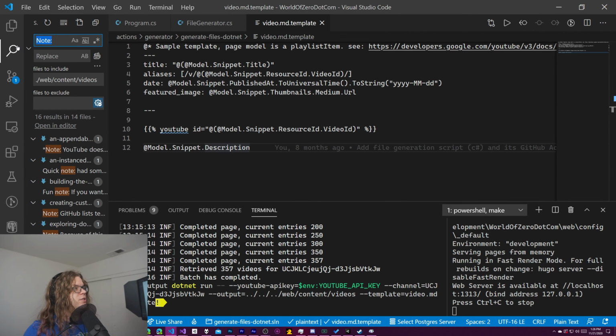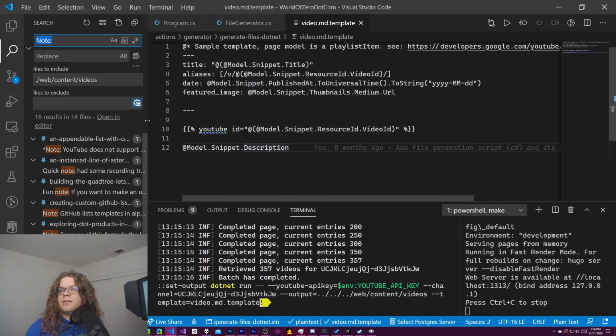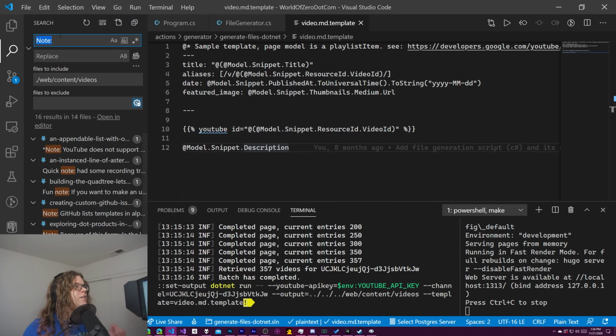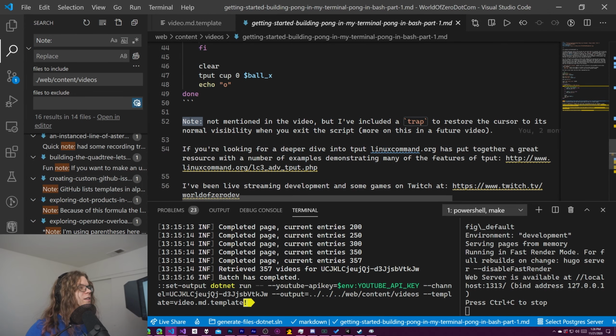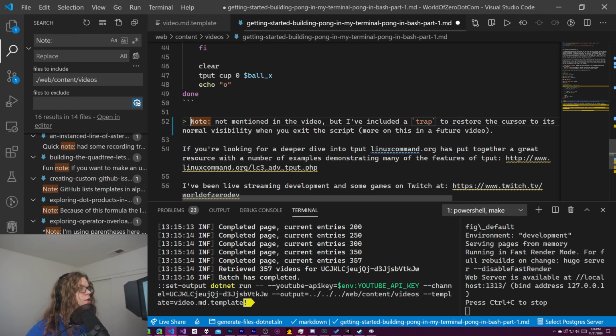If I search for note, I was already poking around with this. Let me make that a little bit nicer to read. But if I search for note, note is like something that I've been using to kind of say this should be highlighted. And you'll see there's a bunch of these. But if I just go to one of these, there's a note. What I want to do is replace this with that so that it's quoted.